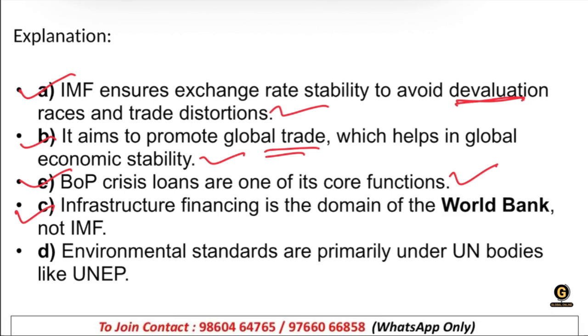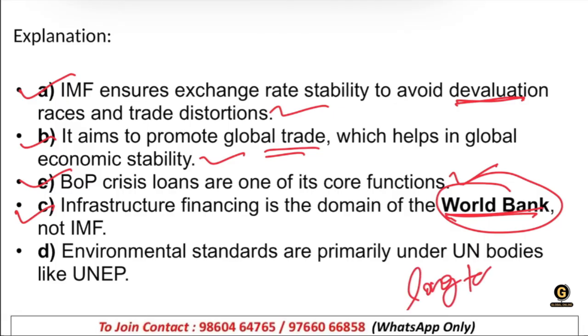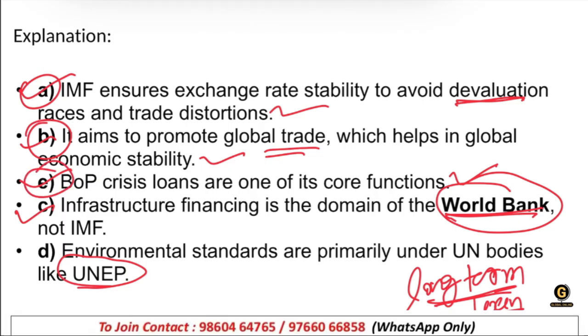C was not there in the right answer. Right? What is it saying? Infrastructure finance is the domain of the World Bank. Correct? Because the World Bank is giving long-term loans. Correct, not short term. Giving short-term loans is the work of the IMF. Environmental standards are primarily under UN bodies like UNEP, not the IMF, right? So that is why only A, B and E were correct, right?